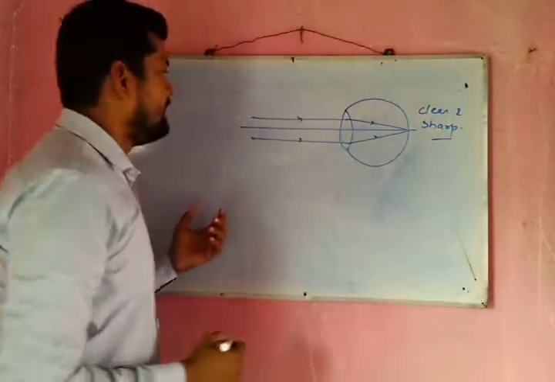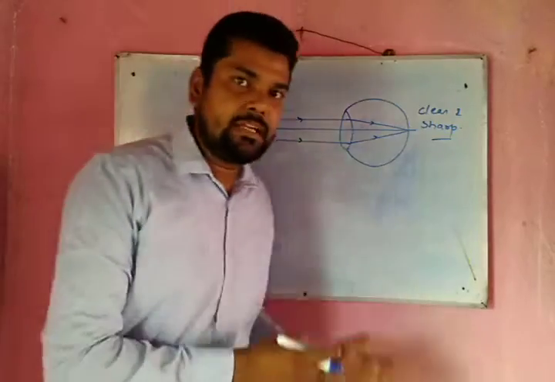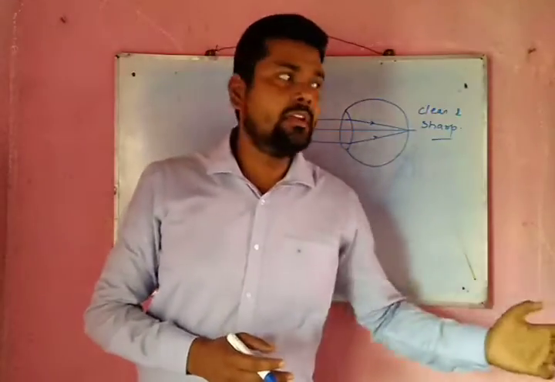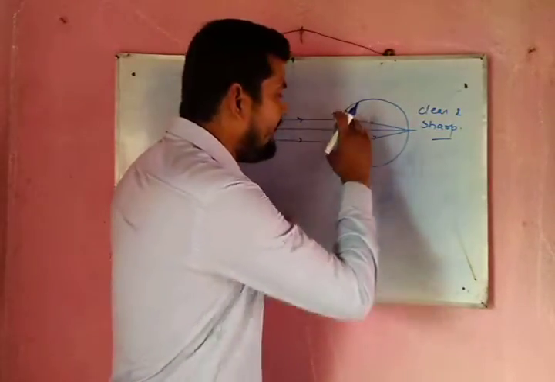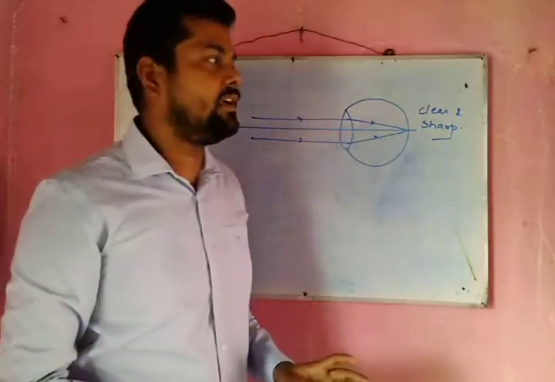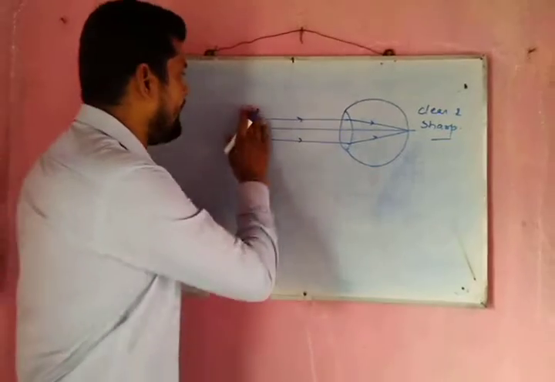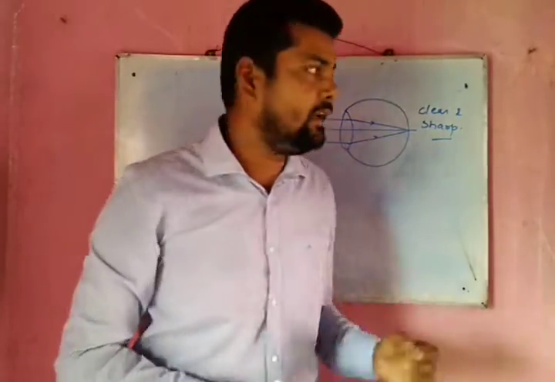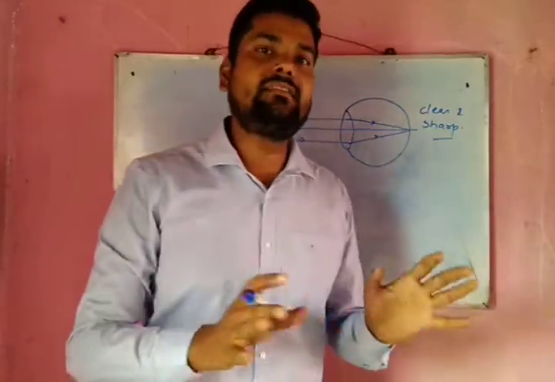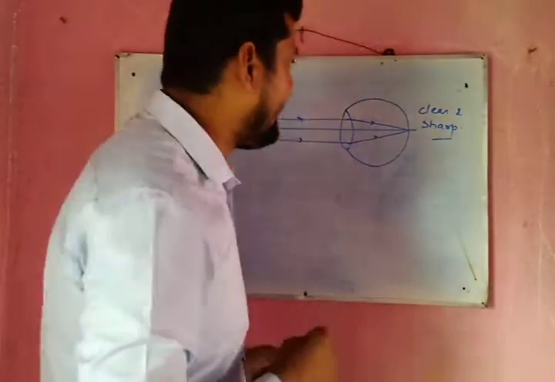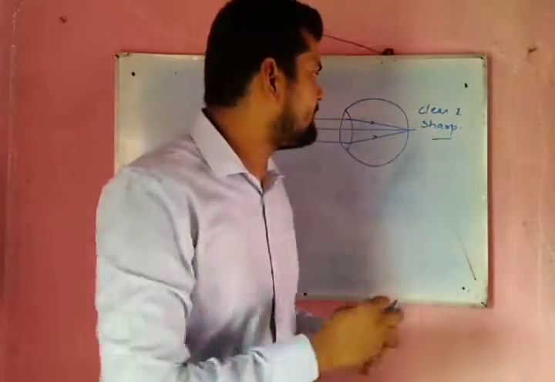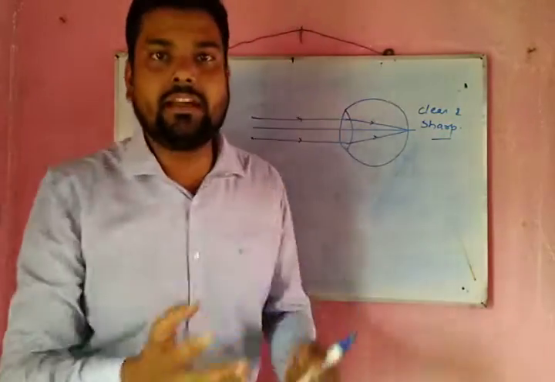For a normal eye, it doesn't matter whether the object is located nearby or far off. Its eye lens will adjust its focal length and the image will be formed on the retina, giving us a clear and sharp image.